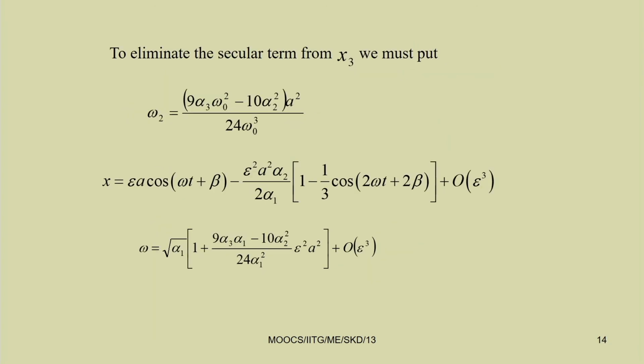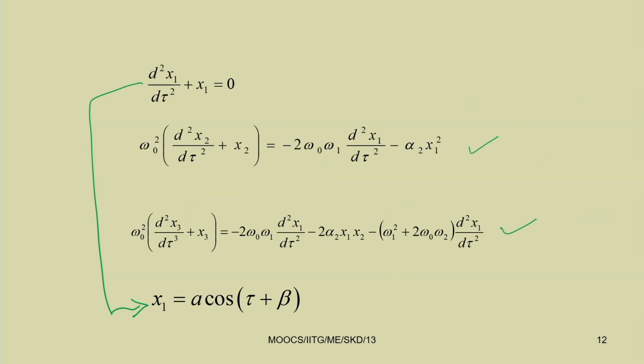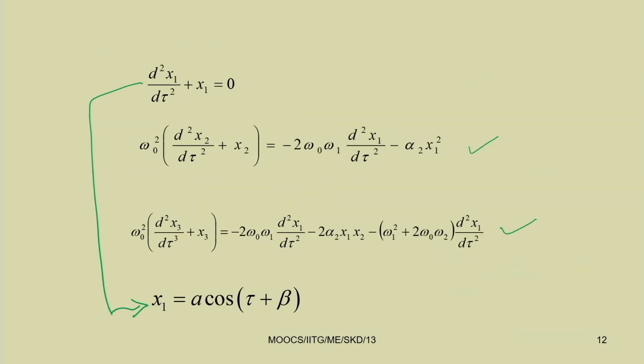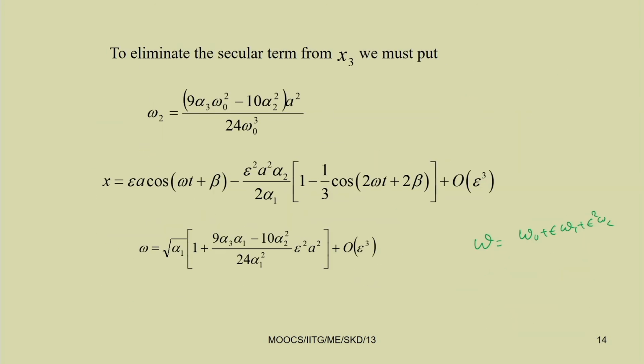Now, after getting this omega 1 and omega 2, and keeping omega equal to omega 0 plus epsilon omega 1 plus epsilon squared omega 2, which we have assumed in the beginning, now we can get the solution. So, omega equal to this.